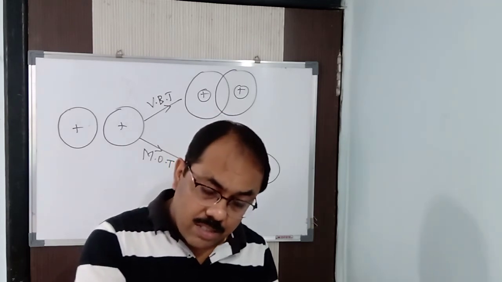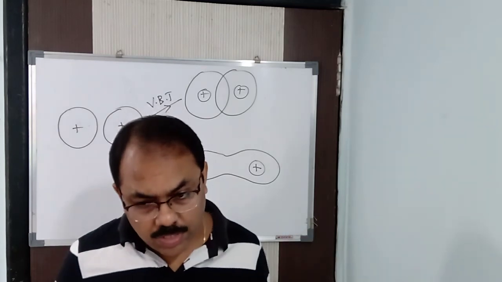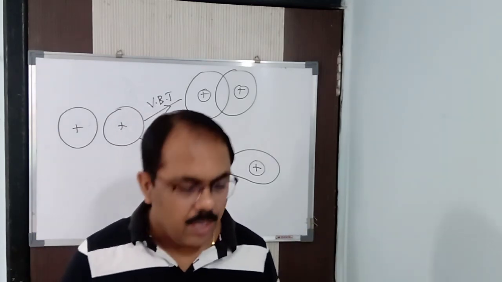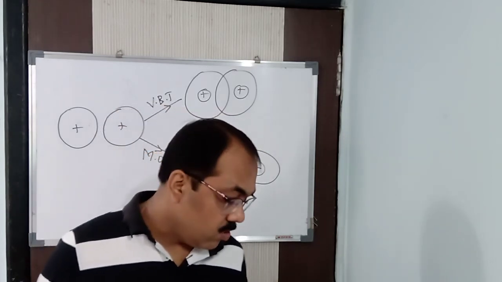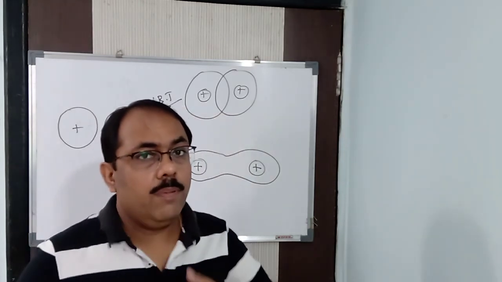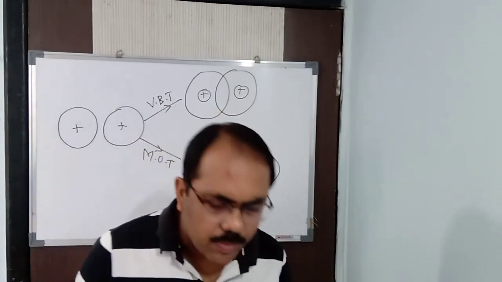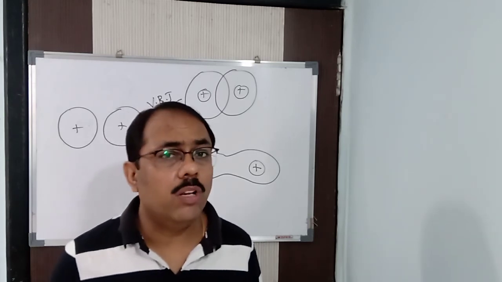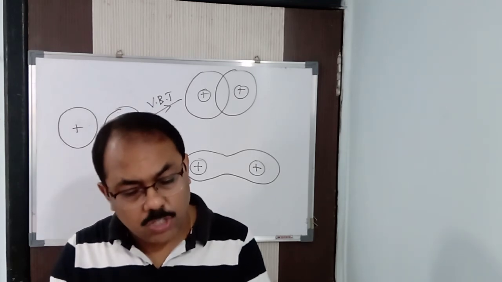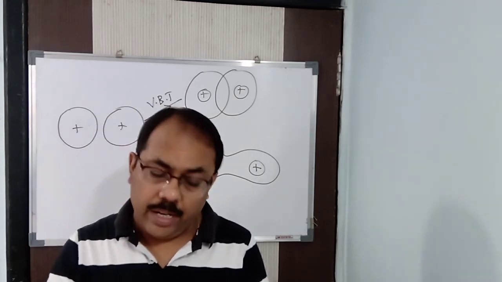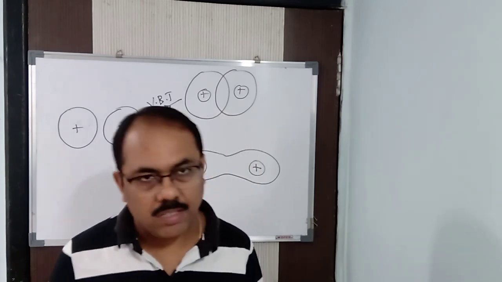So molecular orbital theory is in accordance with Hund's rule, Aufbau's principle, and Pauli's exclusion principle. It is also in accordance with the VSEPR theory, because it also gives the shape of the molecule. I told you the shape of the molecular orbital depends upon the shape of the combining atomic orbitals. And any atomic orbitals do not combine to give molecular orbitals. 1s will combine with 1s, 1s cannot go with 2s. 2s with 2s, 2p with 2p. It cannot be 2p and 3p. No, they are not of comparable energies. They are of different energies. Clear?